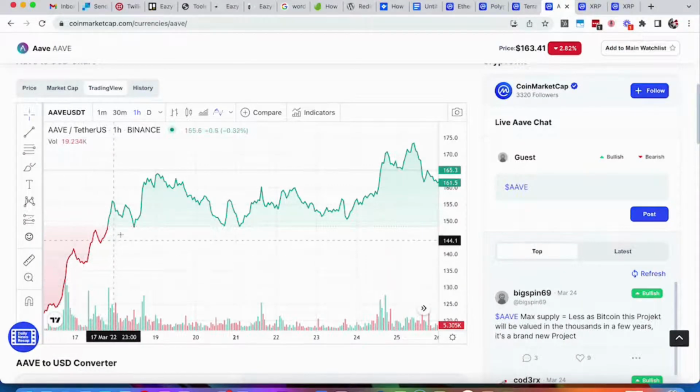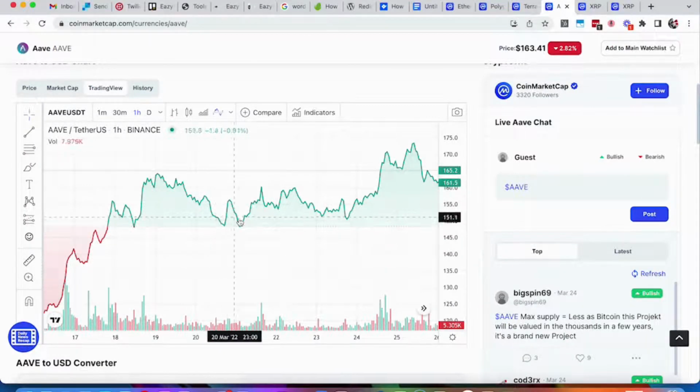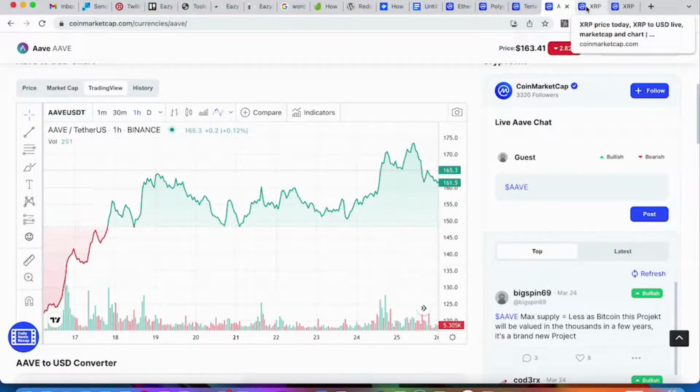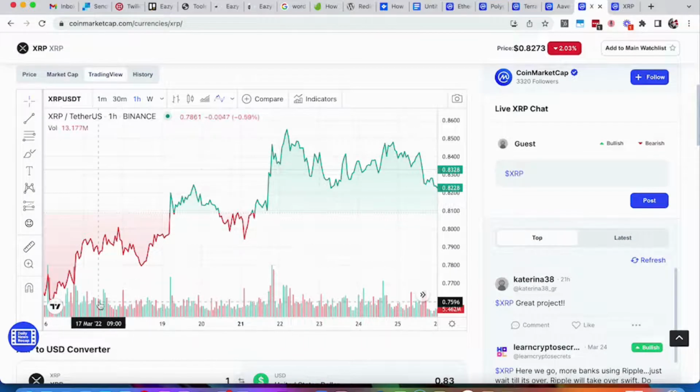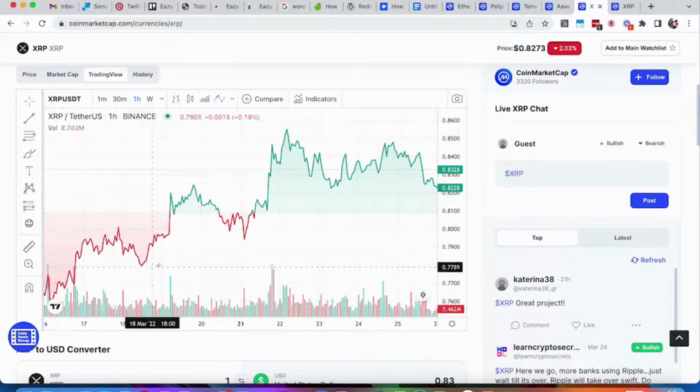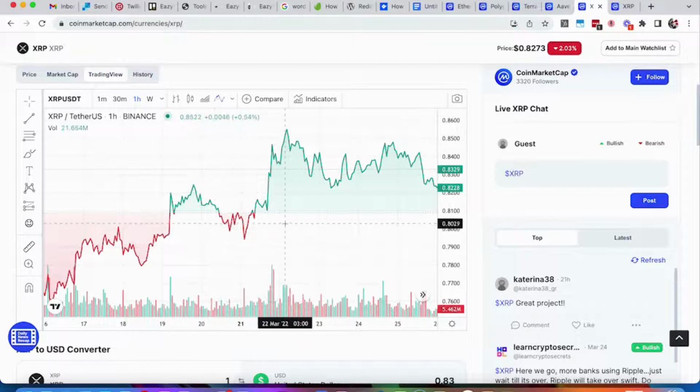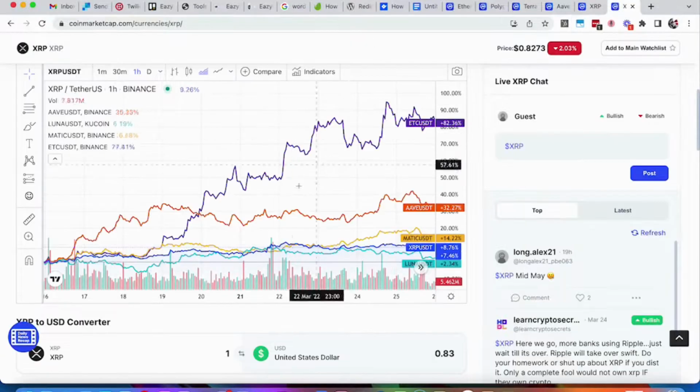So again, we had a nice rise here and some nice ups and downs, volatility happening in this particular token. And then finally, XRP, which gave us our lowest return. Interesting, if you look at the chart from this standpoint, it looks like it had some volatility in it. But let's layer these 5 tokens across each other in this same period of time. So now what we have is ETC, Aave, Matic, XRP, and Luna in this 9 day window of time, again from the 16th through about the 25th or so.